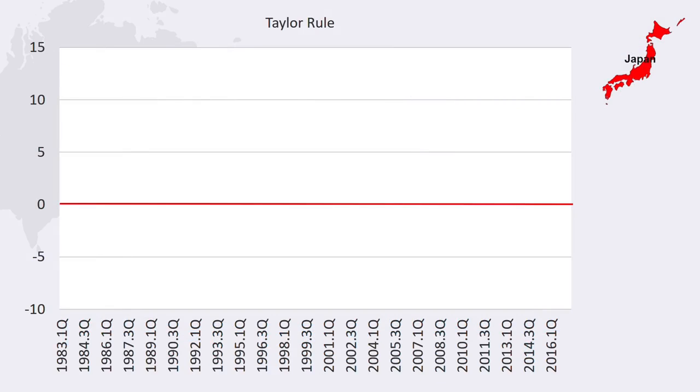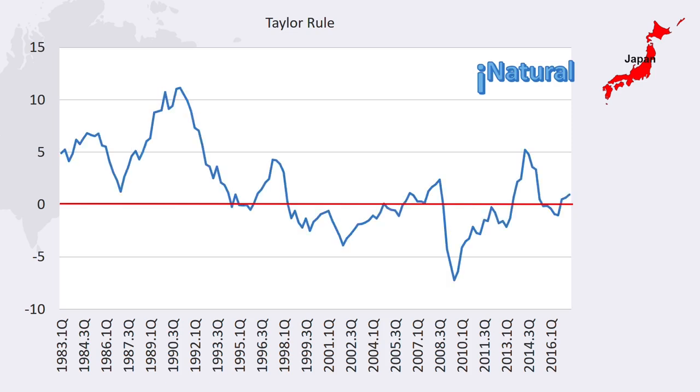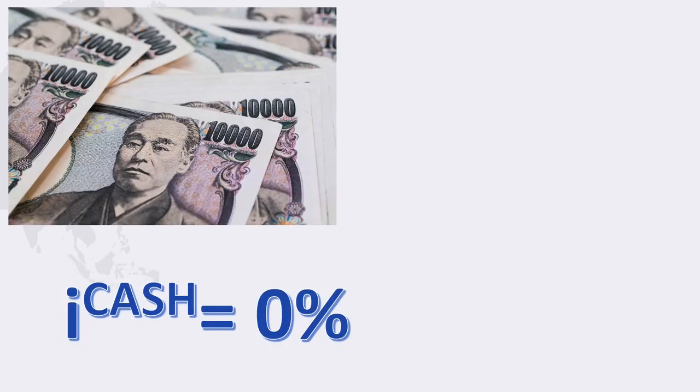Use the Taylor rule and Japanese data to estimate the natural interest rate in Japan in recent years. The Taylor rule suggests that the interest rate necessary to generate enough demand to hit the inflation target is often negative. What does a negative interest rate mean? It means that if you borrow money, the lender actually has to pay the borrower extra money to agree to borrow. Can interest rates even go into negative territory? Remember, paper money pays a zero interest rate.